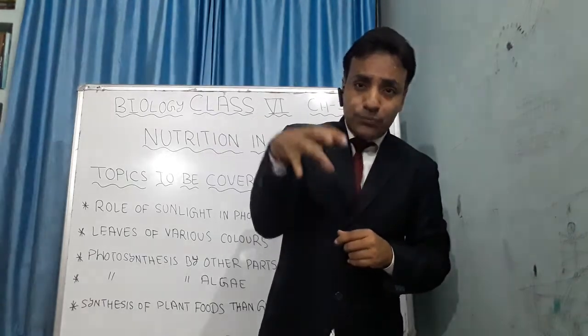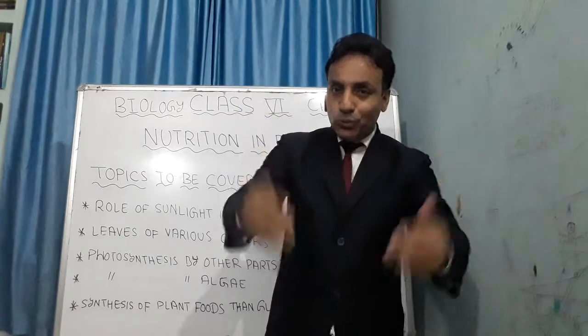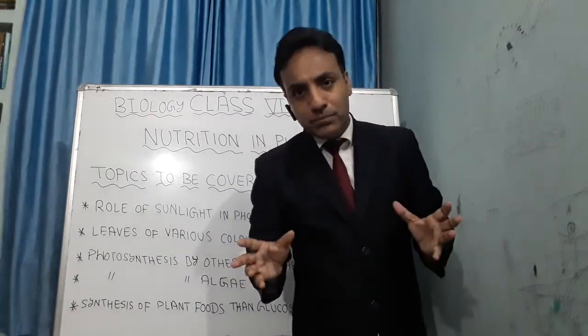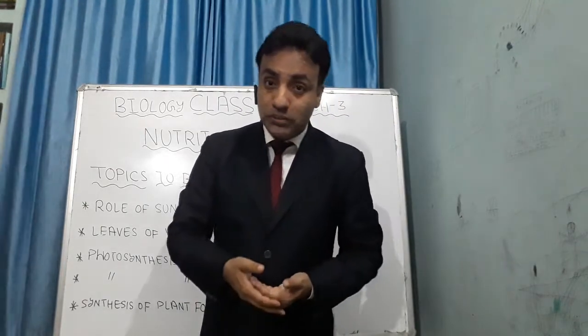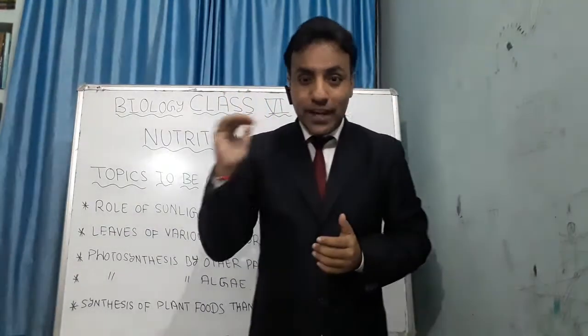And when the sunlight falls, the chlorophyll inside traps the energy and does the photosynthesis. This way the plants with different colored leaves are manufacturing their food, preparing their food for themselves, and we are alive in this world. Understood, children? The next topic,